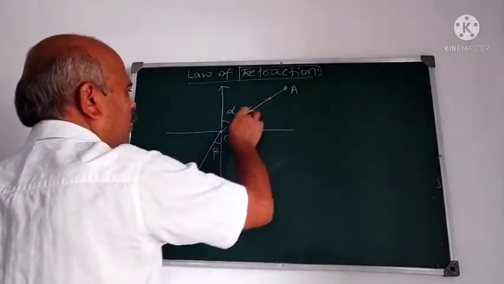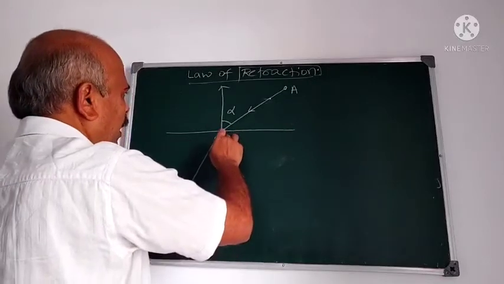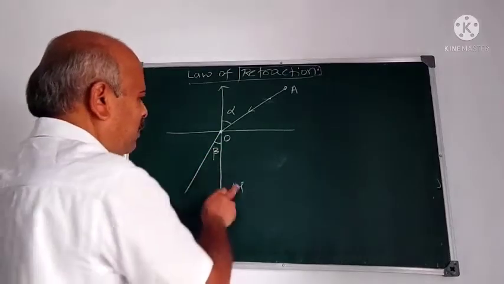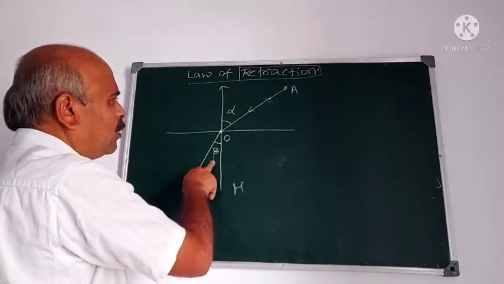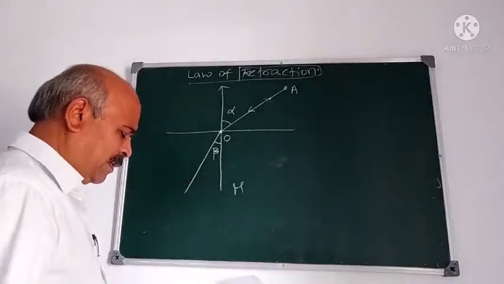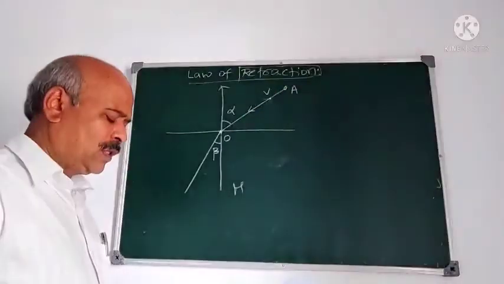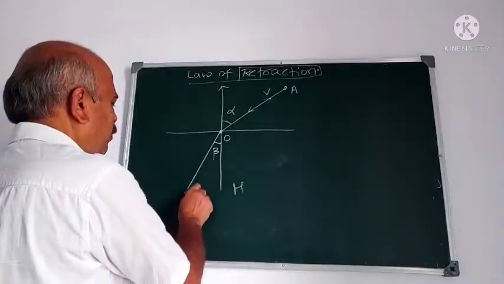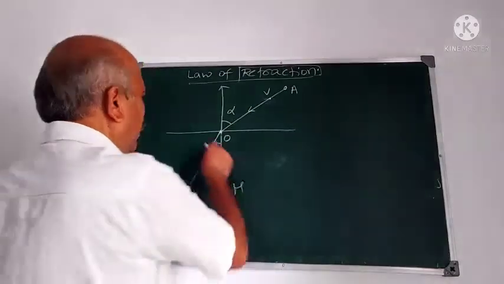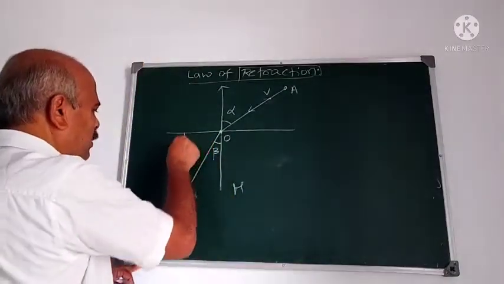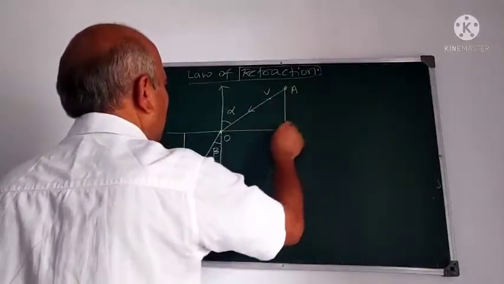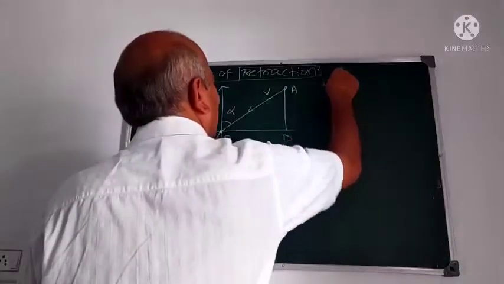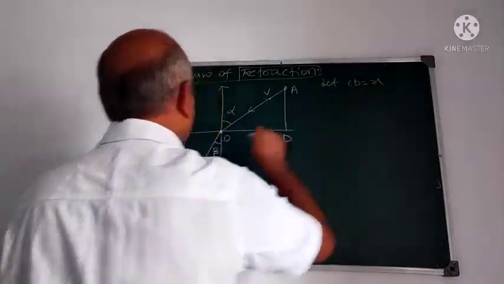Suppose the light ray travels from A and is incident at O, the angle of incidence is alpha, and it enters another medium with refractive index mu, the angle of refraction is beta, and the velocity of light is v. It reaches the point B here. Now draw perpendiculars like this. These are C and D. Let CD be equal to X.